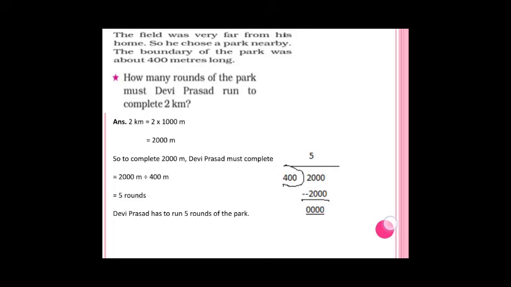That is 2000 meters. To complete 2000 meters, how many rounds must Devi Prasad complete? Because the field is only 400 meters, but he has to complete 2000 meters. For that you have to divide 2000 meters by 400 meters. If you divide, you get 5. So how many rounds? 5 rounds.